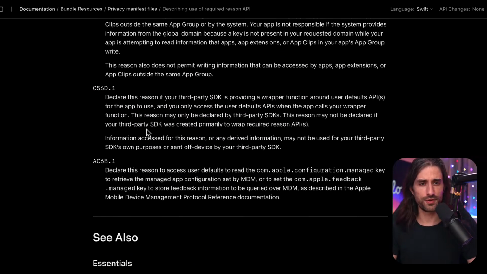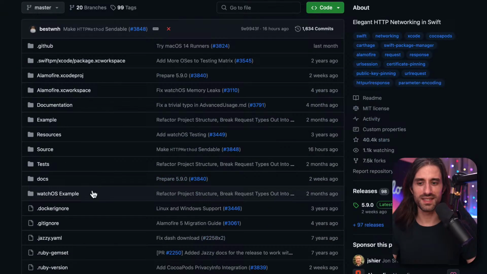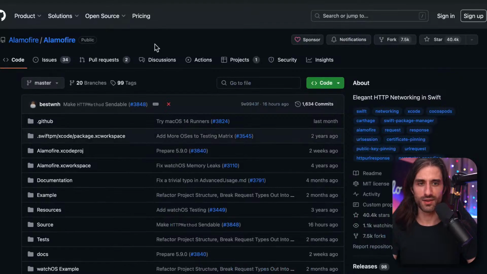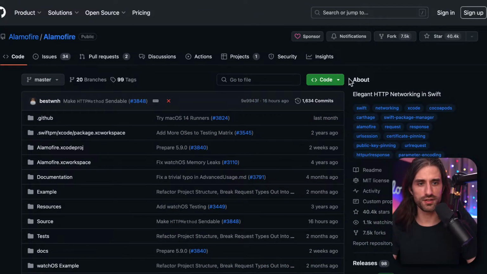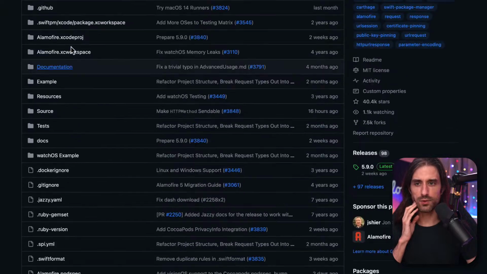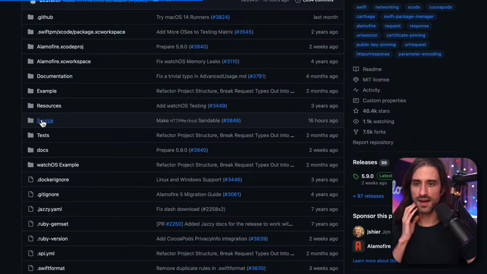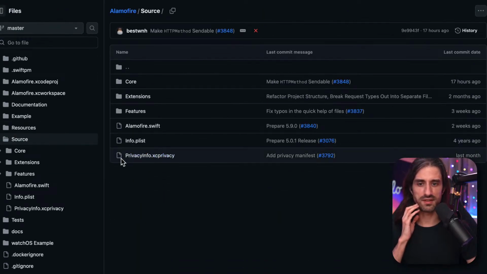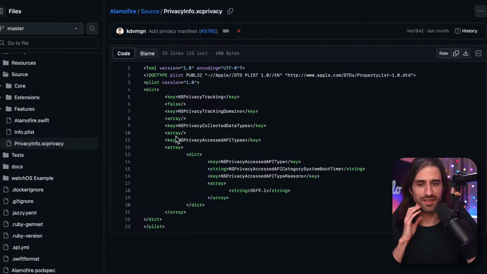So we've covered a few examples. Now let's see actual privacy manifest files. So I'm on Alamofire on GitHub. You know what? I'm going to download the code, because I could show it to you. The file is here, it's in sources, but it's a plist. So I think it would be better if we see it in Xcode with a nice user interface around it.